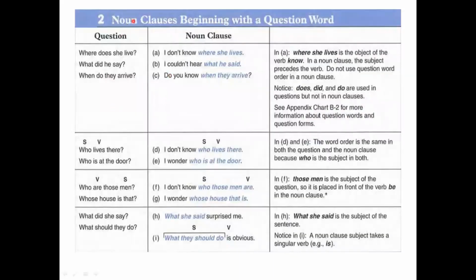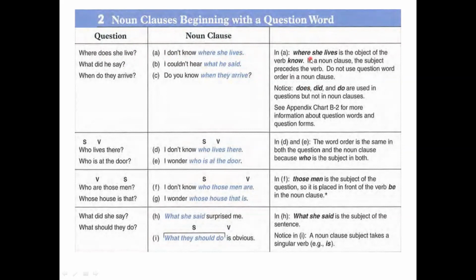Now here we have some type of rules, or some type of forms, connected with a noun clause beginning with what? With a question word. The question is, where does she live? Here, you can say, as a noun clause, I don't know where she lives.